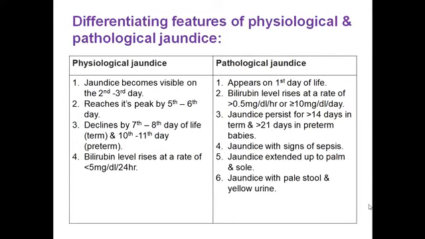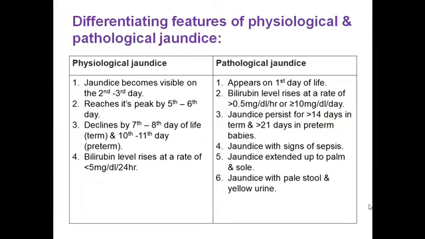Now the differentiating features of physiological and pathological jaundice. Physiological jaundice becomes visible on the second or third day. It peaks by the 5th to 6th day and declines by the 7th to 8th day of life in a term baby, and the 10th to 11th day in a preterm baby. And the bilirubin level rises at a rate of less than 5 milligram per dl per 24 hours.